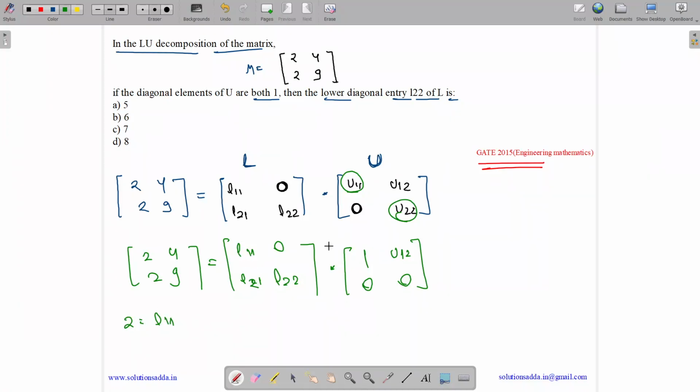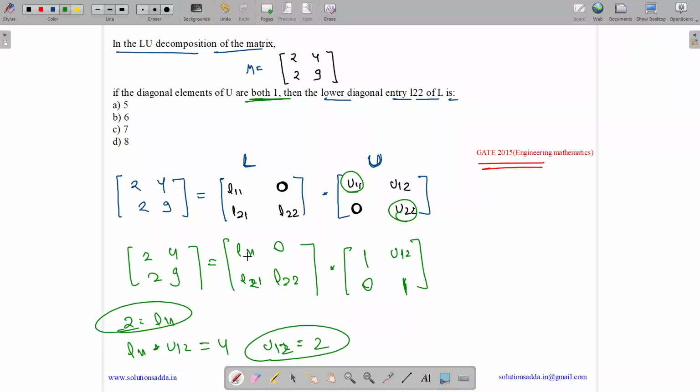Then L11 into U12 equals 4. Sorry, these diagonal entries are 1. It is given that both the entries are 1. So we have L11 as 2, then L11 into U12 as 4. So putting L11 value we get U12 equals 2.